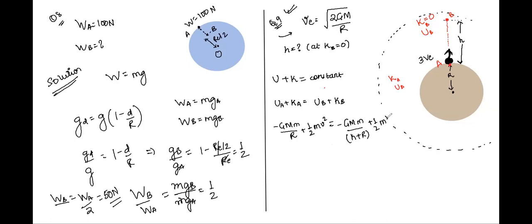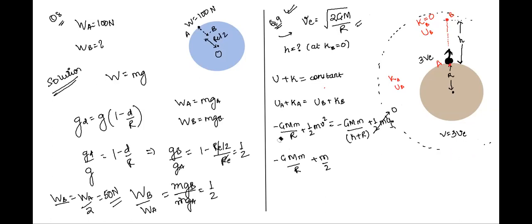Should we include this? The kinetic energy at that point is 0, so this will be 0. Now let's substitute the values. We have minus GMm by R plus half m into the value of v squared. V is equal to 3 VE, so v squared is equal to 9 VE squared. And what is the value of VE? Square root of 2GM by R. So we can take it as 2GM by R, giving 18 GM by R.